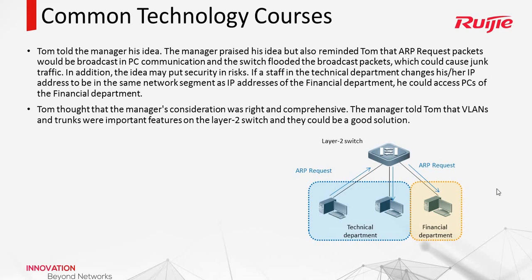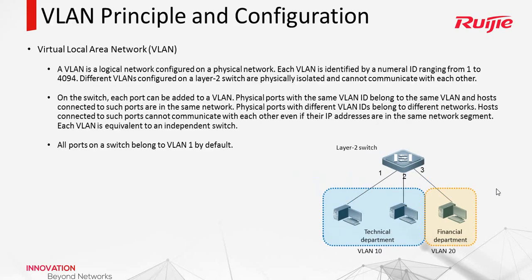And then Tom asked the manager how we can address the problem. The manager told Tom that there is a technology called VLAN. Let us see, what is VLAN? VLAN means Virtual Local Area Network. It is a logical network configured on a physical network.